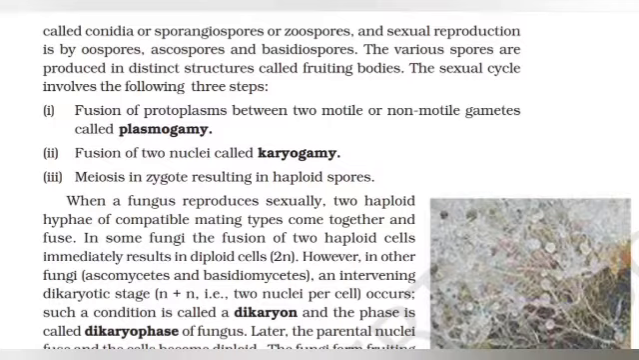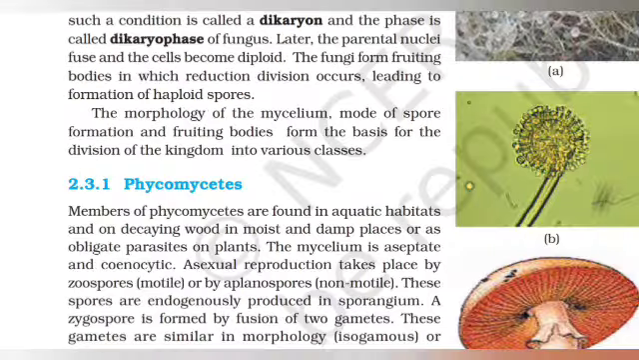In some fungi, the fusion of two haploid cells immediately results in diploid cells, that is 2n. However, in other fungi, Ascomycetes and Basidiomycetes, an intervening dikaryotic stage, n plus n, that is two nuclei per cell, occurs. Such a condition is called a dikaryon and the phase is called dikaryophase of fungus. Later, the parental nuclei fuse and the cells become diploid. The fungi form fruiting bodies in which reduction division occurs, leading to formation of haploid spores.